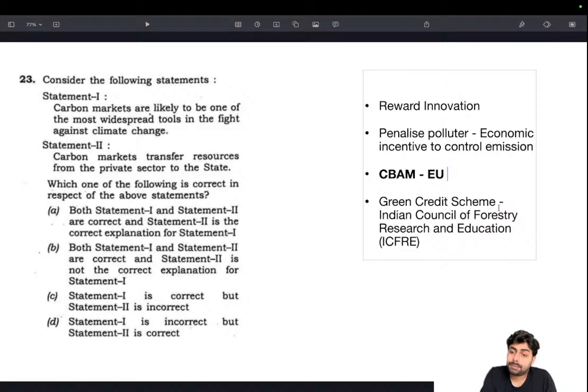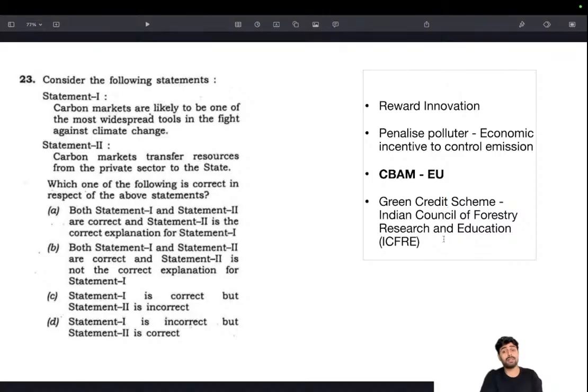Similarly, India has introduced a new scheme, the green credit scheme, to incentivize afforestation or emission reduction measures. This can include afforestation, new technologies or reforestation, anything. So industries can get green credit when they do afforestation or conservation activities, and this is being managed by the Indian Council of Forest Research and Education.